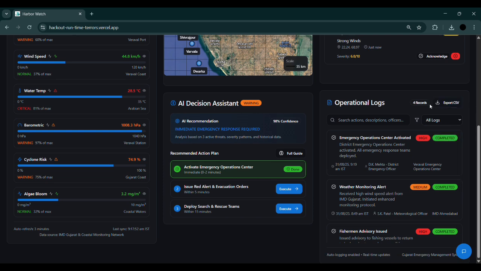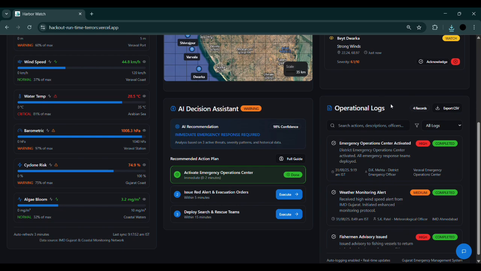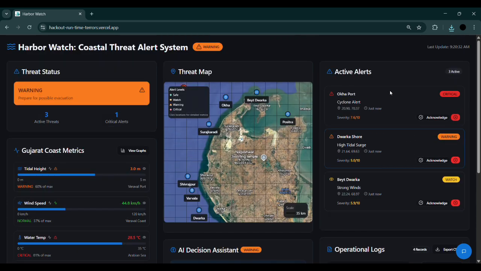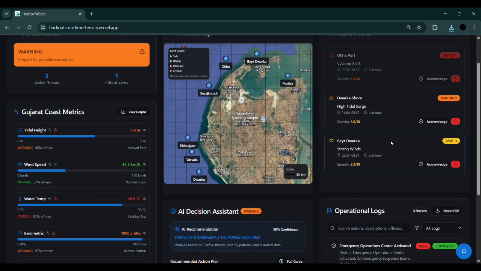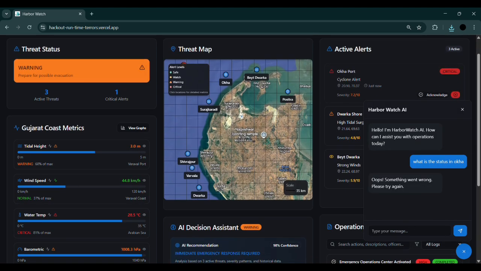In the operational logs, we can export the CSV of every action that has been taken, so that in the case of a mishap, there can be a forensic analysis of this, and then the forensic authorities can look into what actions were taken and what were not. Finally, the most fun system here is the AI chatbot. What this chatbot does is that it simplifies information in case the authority does not understand it or is new to this entire system, and it can answer each and every question regarding the data here.